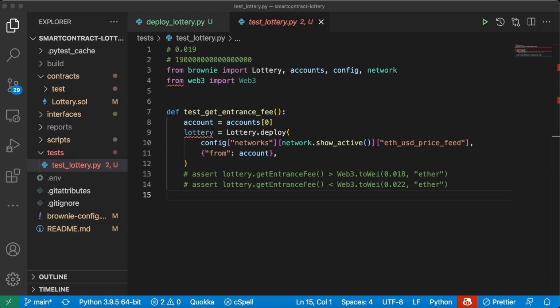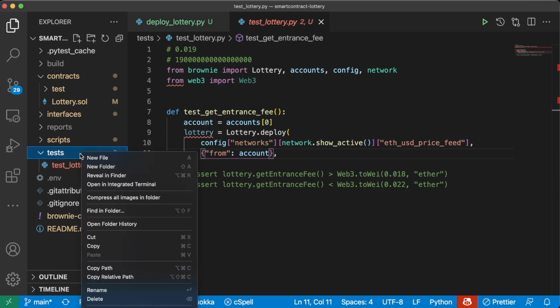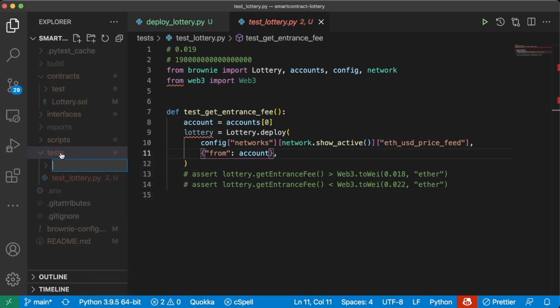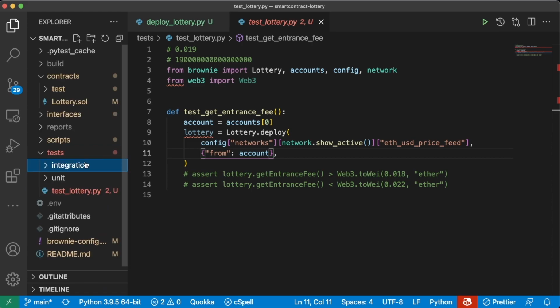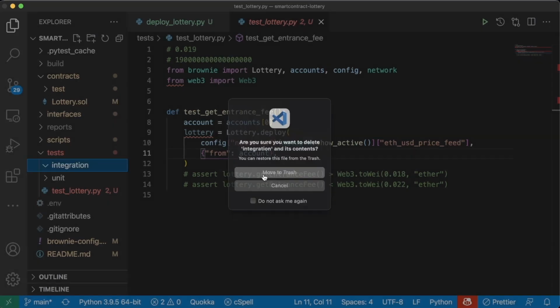This is really helpful because we can test the majority of our application on a development network, and then still be able to see what actually happens on a real testnet and on Etherscan. Typically, what people do is create two different folders inside their test folder, one for unit and another for integration. Since for this demo we're only going to have one file for each, I'm not going to create these folders, but it's a pretty common practice.